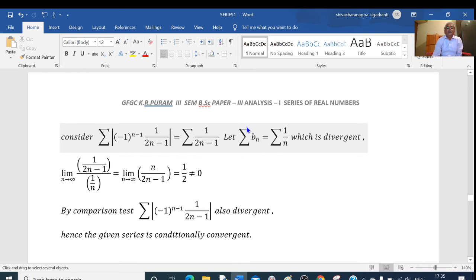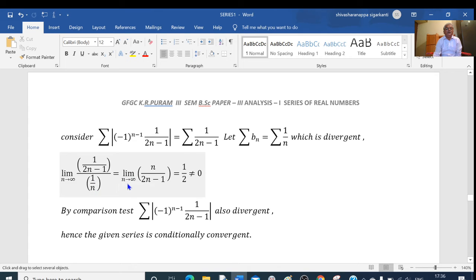I will consider one series, that is sigma b_n. Let me take sigma b_n equal to 1 by n, and we know that this series is divergent. I will go for the limit form of the comparison test. Next I will consider limit of a_n by b_n. a_n is 1 by 2n minus 1, b_n is 1 by n.